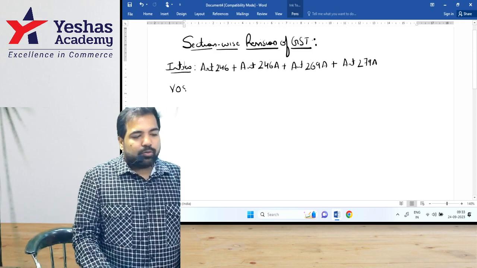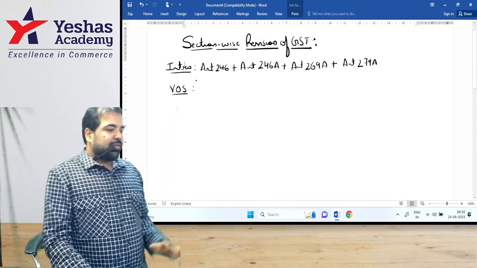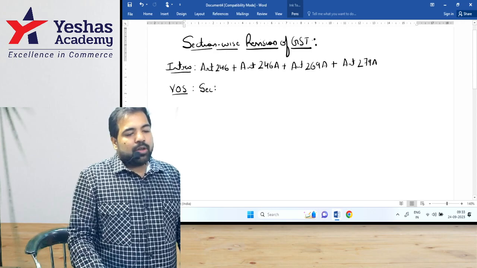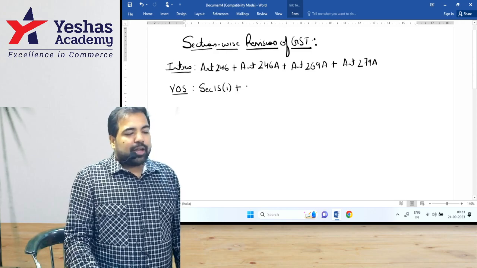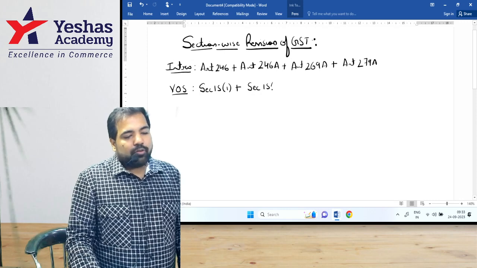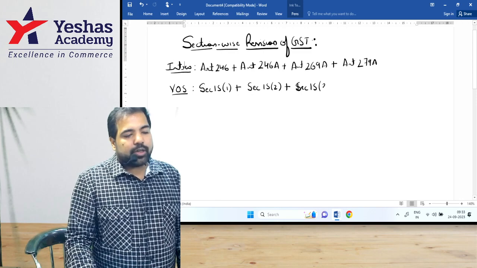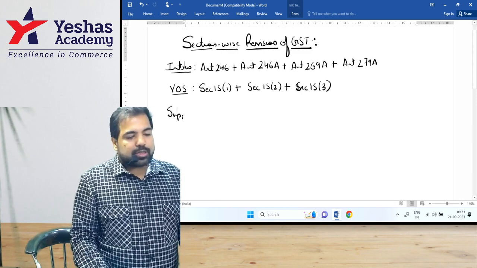The next chapter was value of supply. In value of supply, life was really nice, guys, where there was only one section and two subsections. So there is section 15(1) where you realize the value of things. Then you add, which is section 15(2), and then you minus, which is section 15(3). Great, guys. Then we moved on to another chapter, which is called supply.